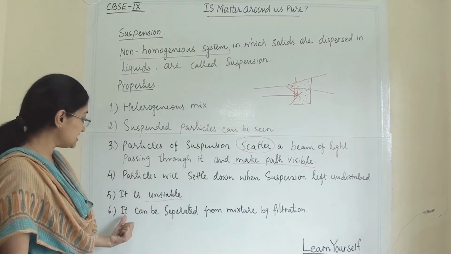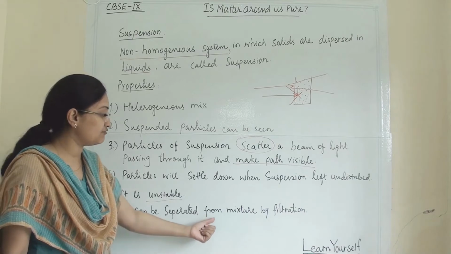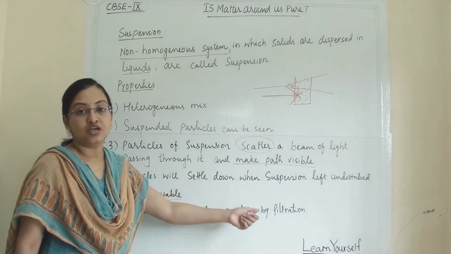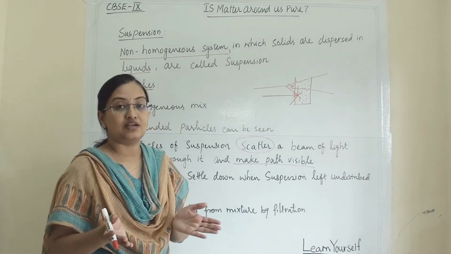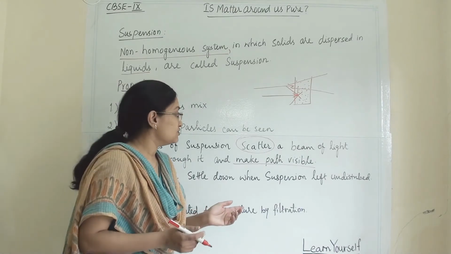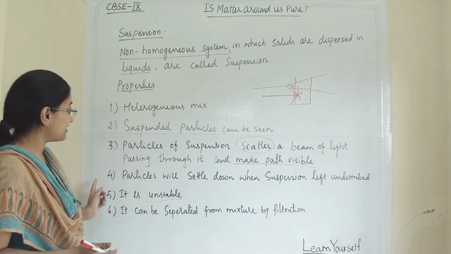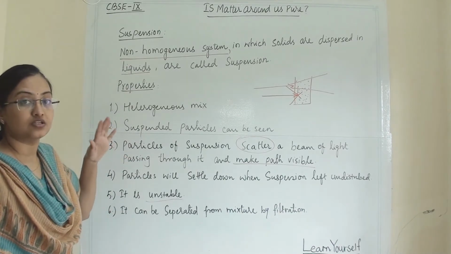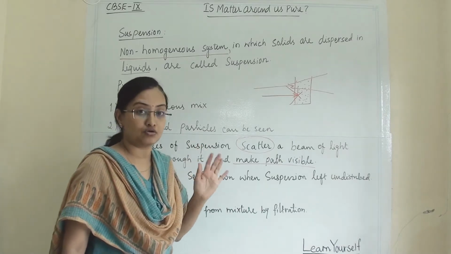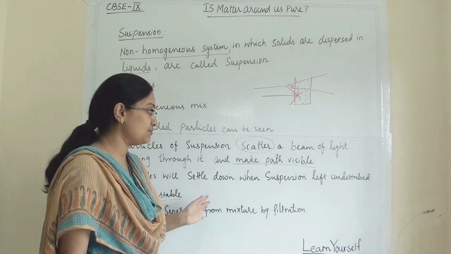Then the last one is that it can be separated from the mixture by filtration. You can filter and separate them very easily. So all these are characteristic properties of a suspension, which is not a true solution and is unstable.